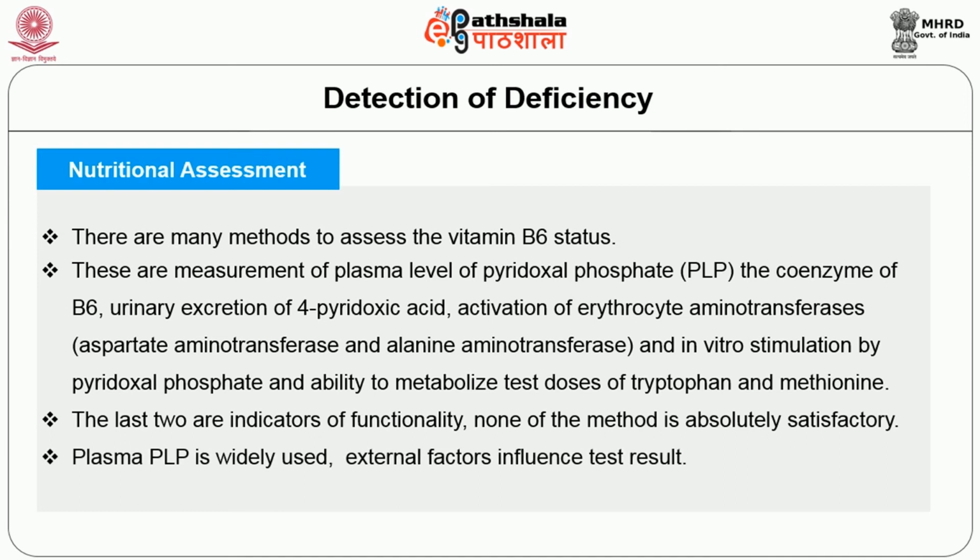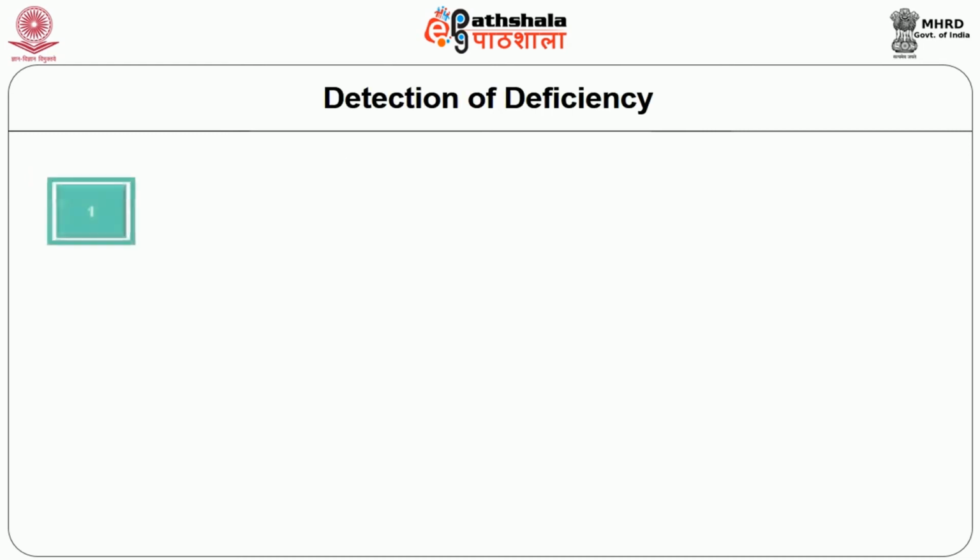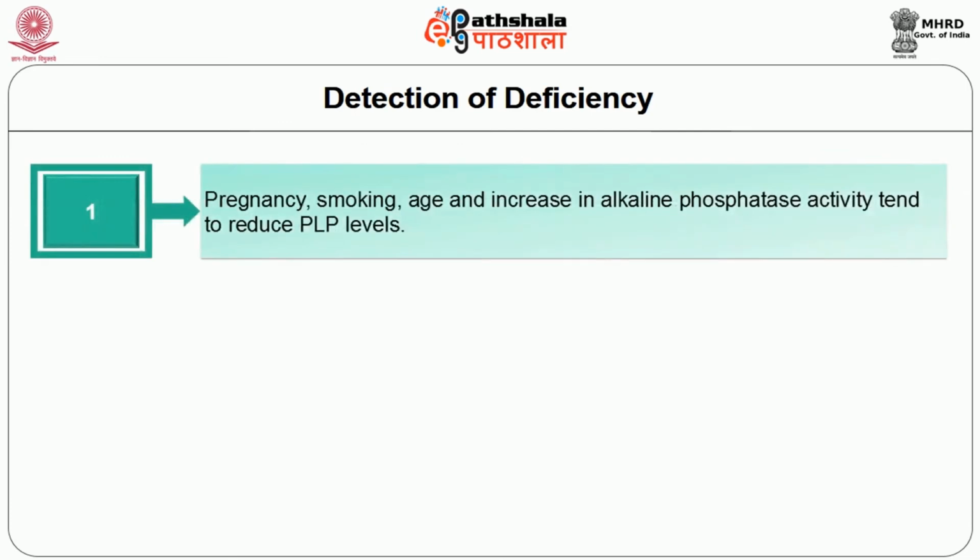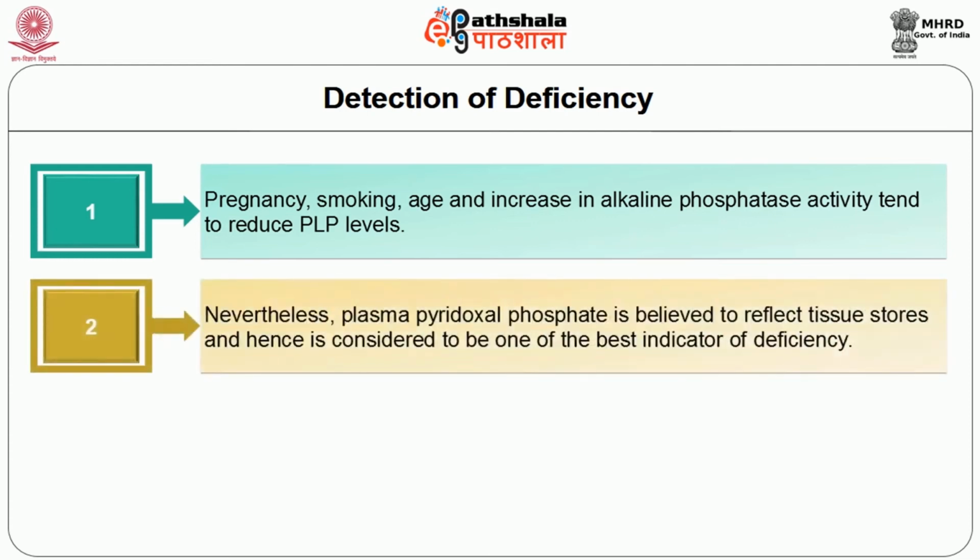Plasma PLP is widely used, but external influences can affect the test results. Pregnancy, smoking, age, and increase in alkaline phosphatase activity tend to reduce the PLP levels. Nevertheless, plasma pyridoxal phosphate is believed to reflect tissue stores and hence is considered to be one of the best indicators of deficiency.